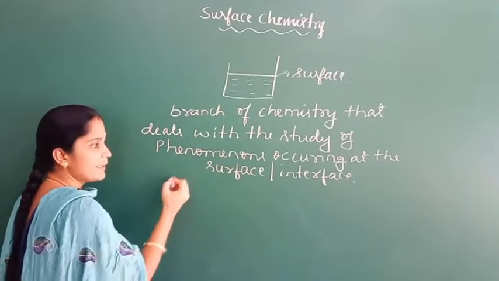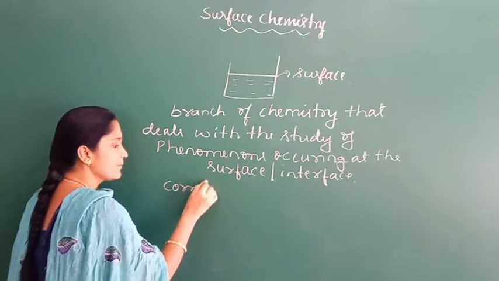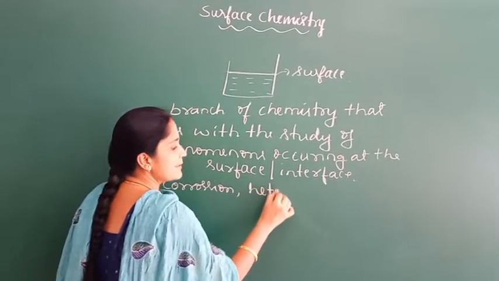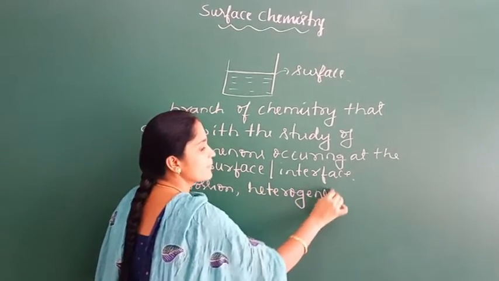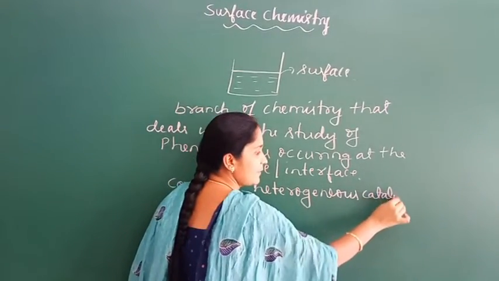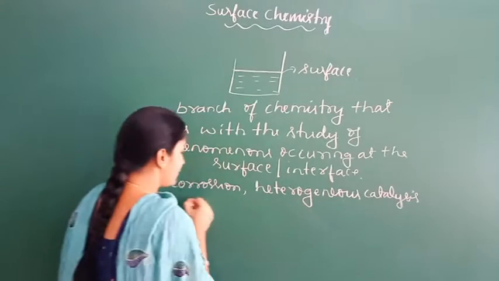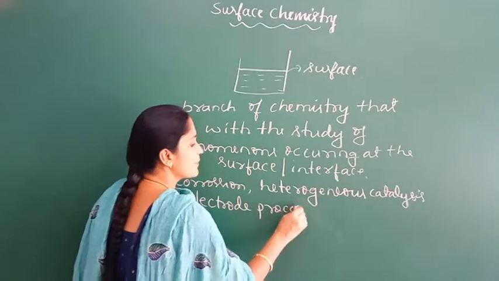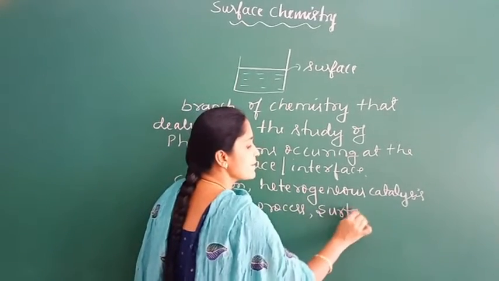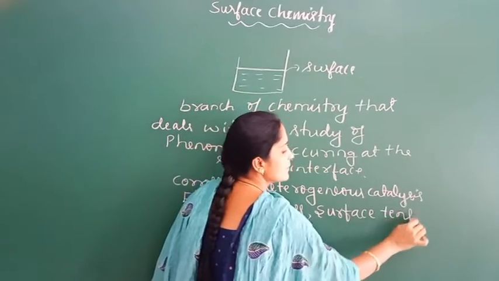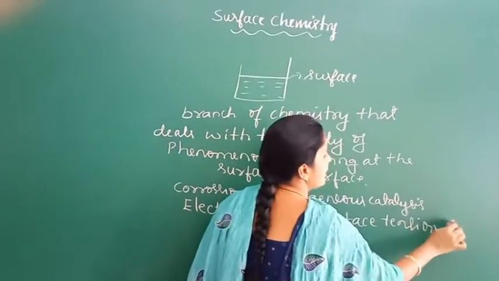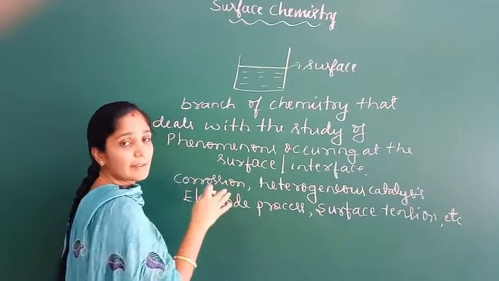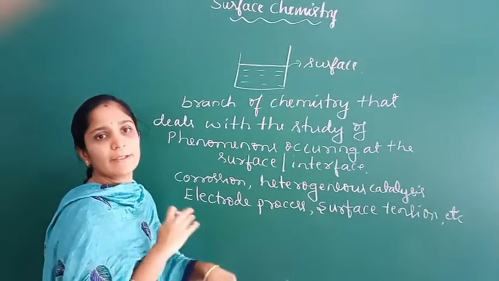For example, phenomena like corrosion, heterogeneous catalysis, electrode process, surface tension, etc. These are surface phenomena. In all these phenomena, the reaction takes place only at the surface.